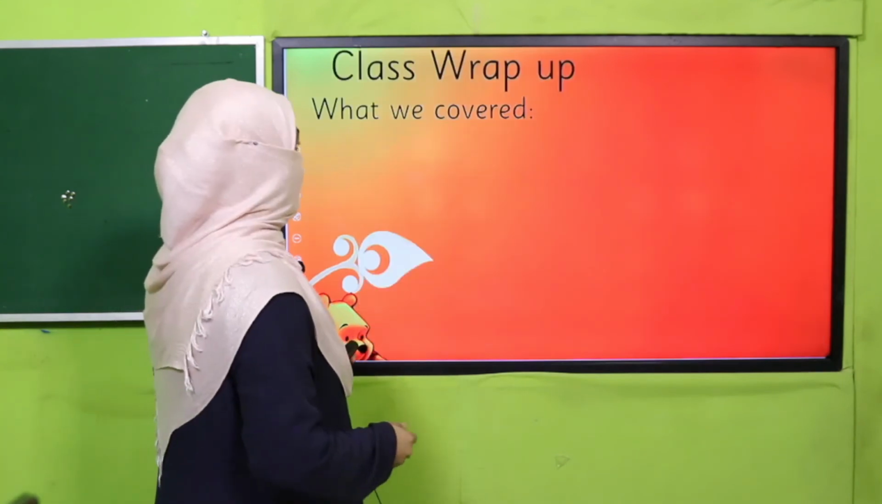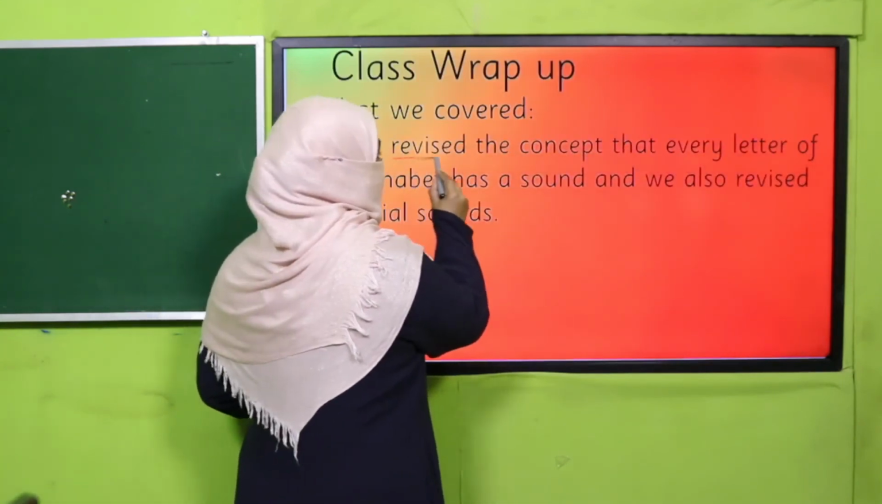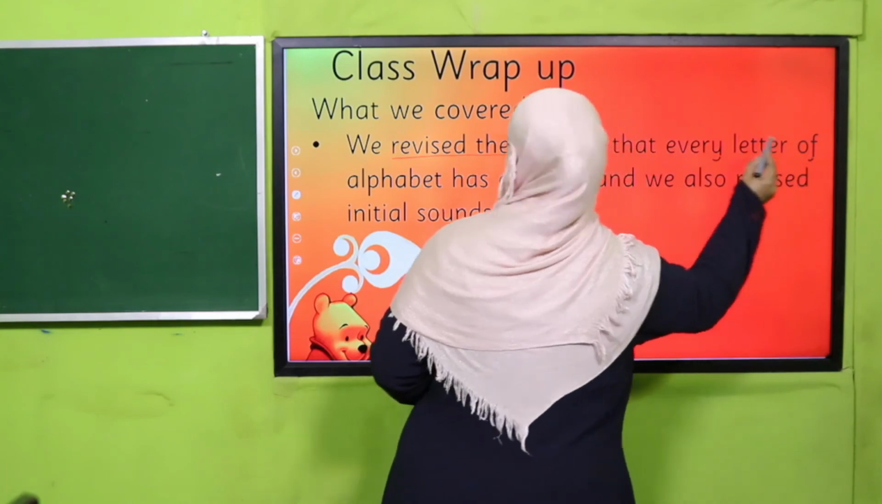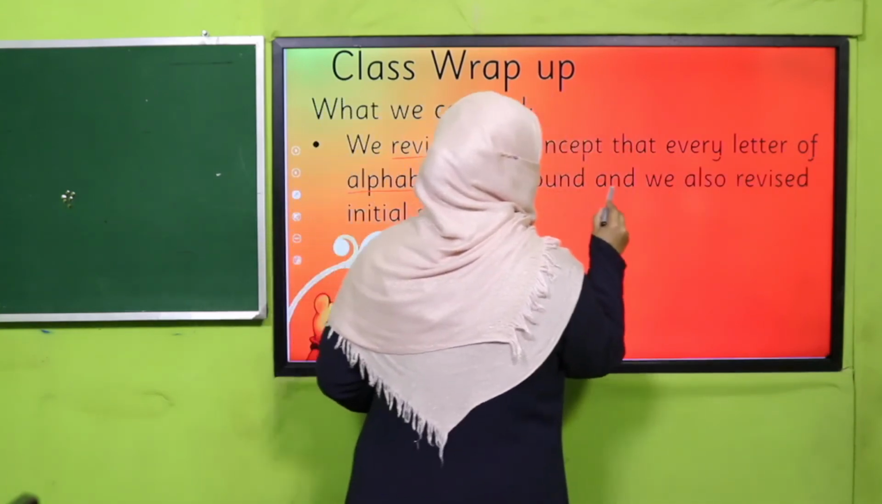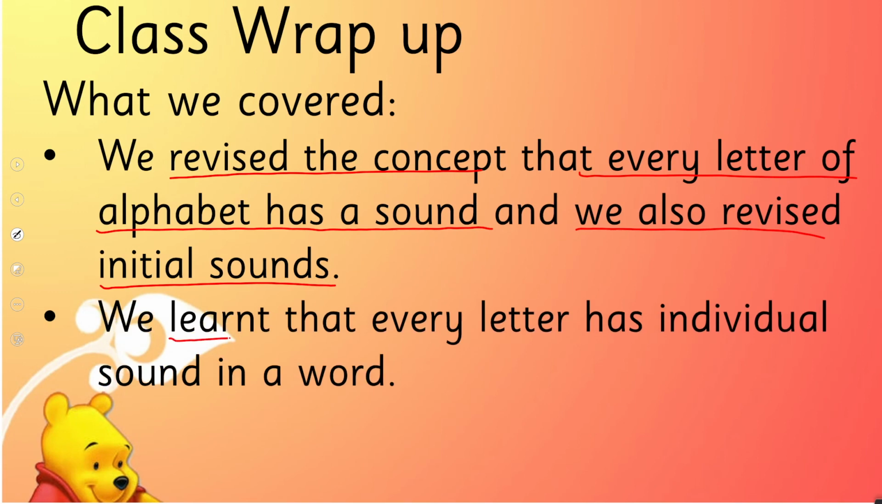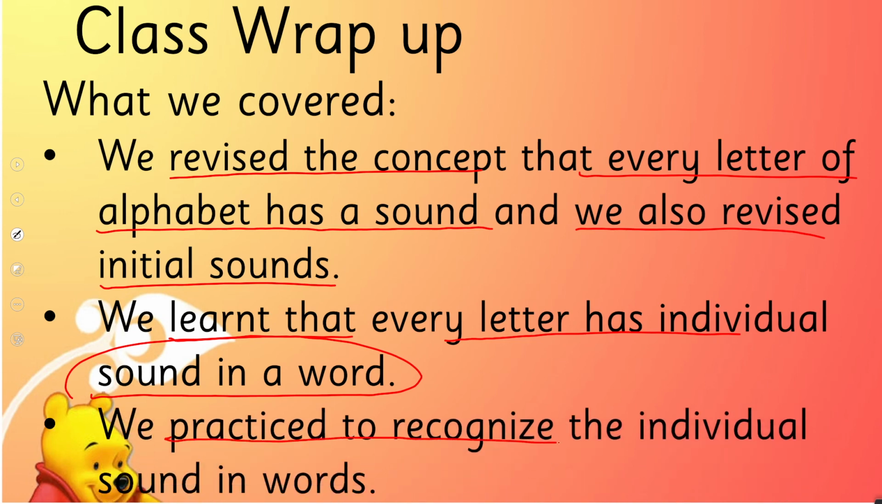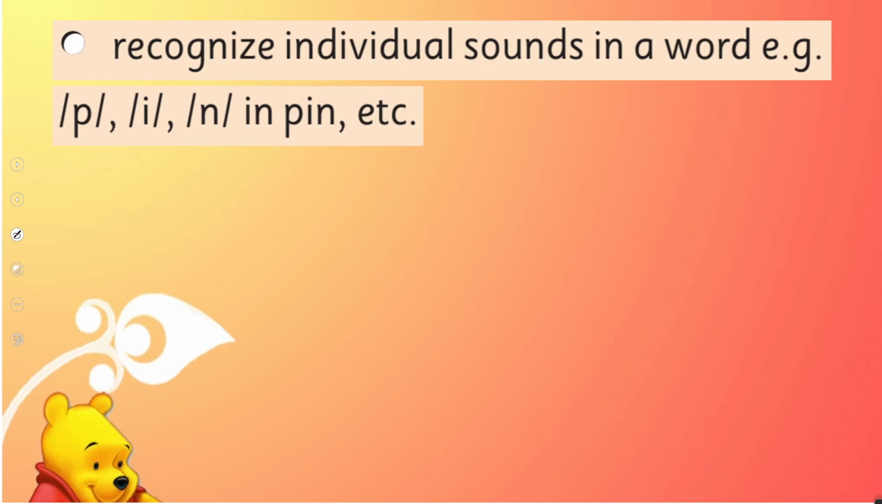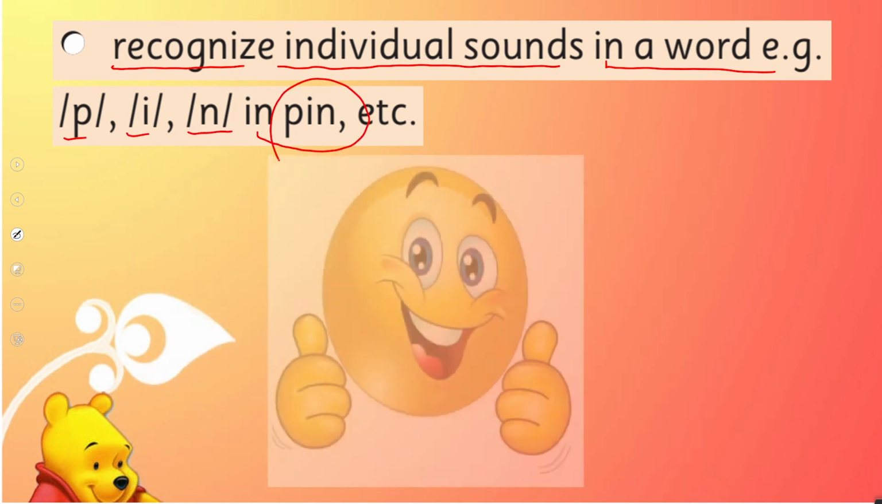So what we have learned today, we revised the concept that every letter of the alphabet has a sound, and we also revised the initial sounds. We learned that every letter has an individual sound in a word, and we practiced to recognize the individual sound in words. In this way, we achieved our SLO, that is to recognize individual sound in a word. For example, p in pin. Are we done with it?